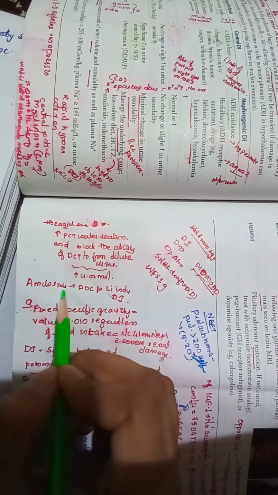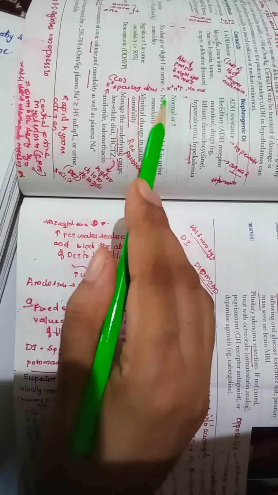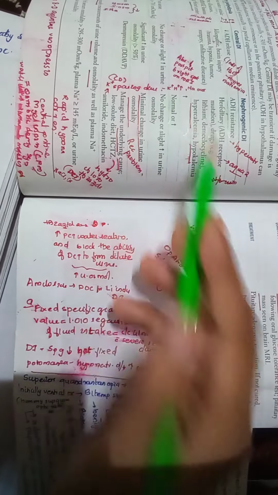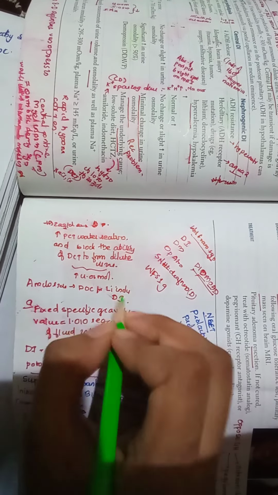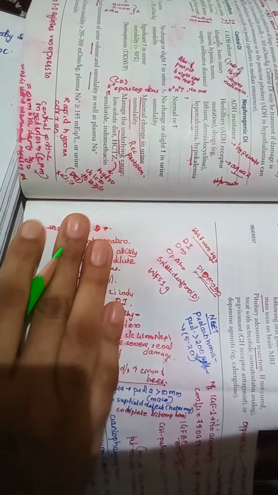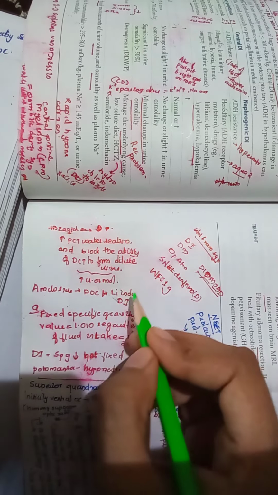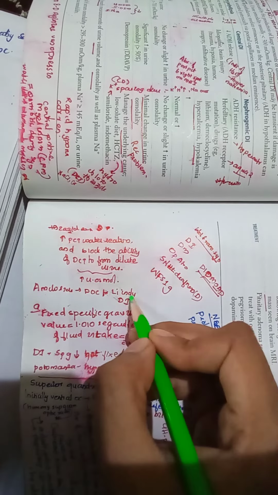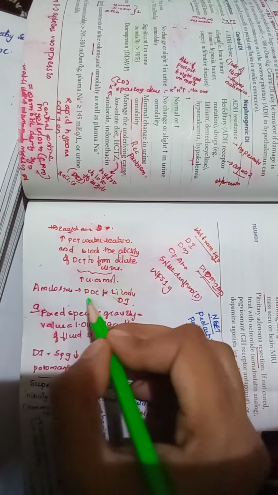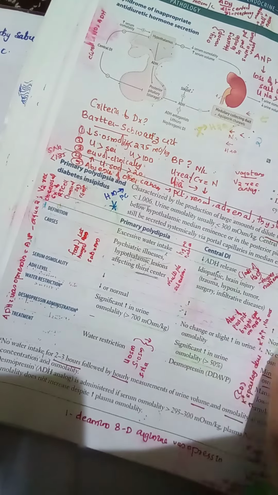What about amiloride? We know that it is a potassium sparing diuretic that acts on the collecting duct. Sodium is reabsorbed, and potassium and H+ are secreted. Amiloride is the drug of choice for lithium induced diabetes insipidus. All these are previous questions. Lithium induced diabetes insipidus means if a patient comes with bipolar disorder and has suddenly developed polyuria, polydipsia like symptoms, we suspect diabetes insipidus because of lithium. The drug of choice is going to be this potassium sparing diuretic, amiloride. Okay. Now let us check, are there any questions here?